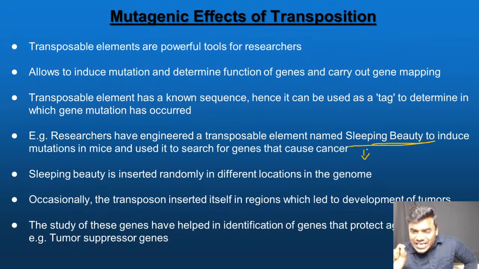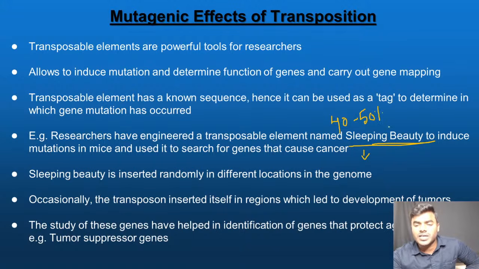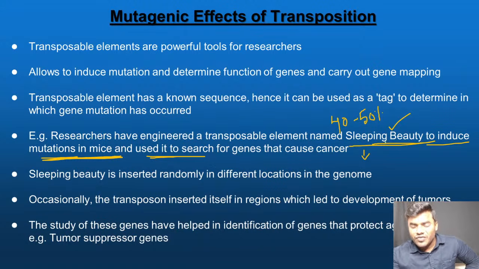It is always introduced randomly. But what most scientists understand is that in 40 to 50% of the cases, every student remember this beautiful line, 40 to 50% of the cases, the transposable element named sleeping beauty gets introduced into the genes which are causing cancer. Understand friends very clearly. Sleeping beauty is used to induce mutations in mice, and it is used to search. Every student remember, we generally use this transposable element to search for the genes that cause cancer.